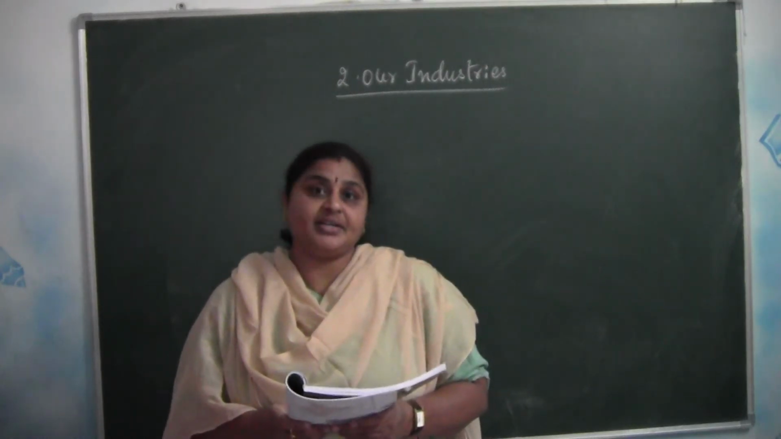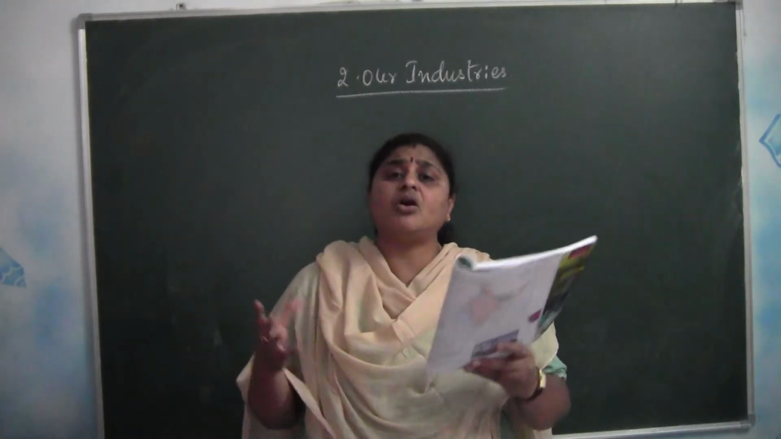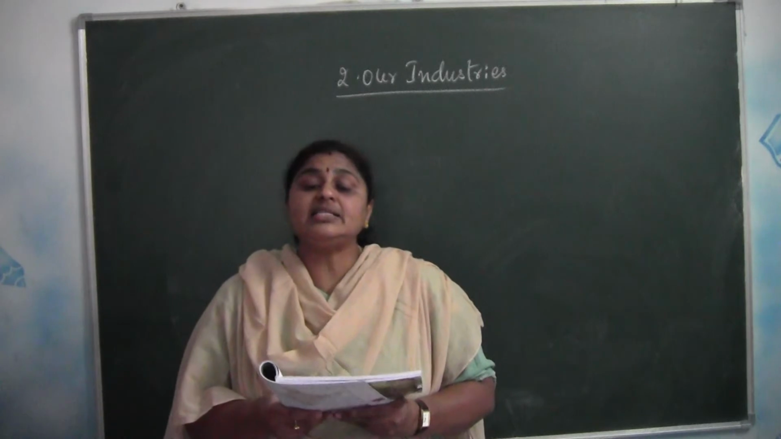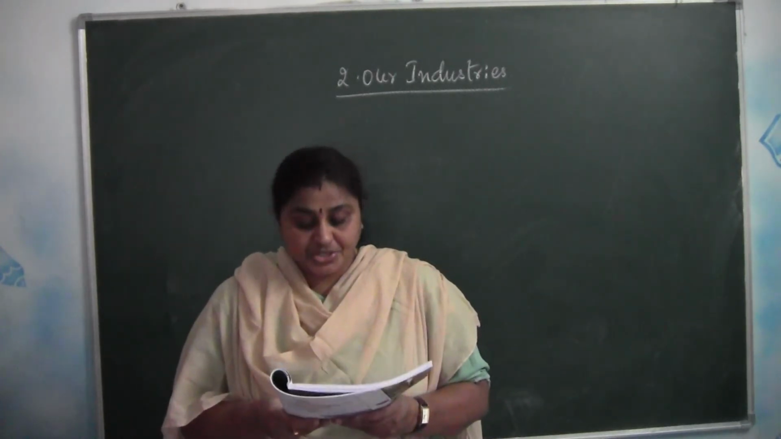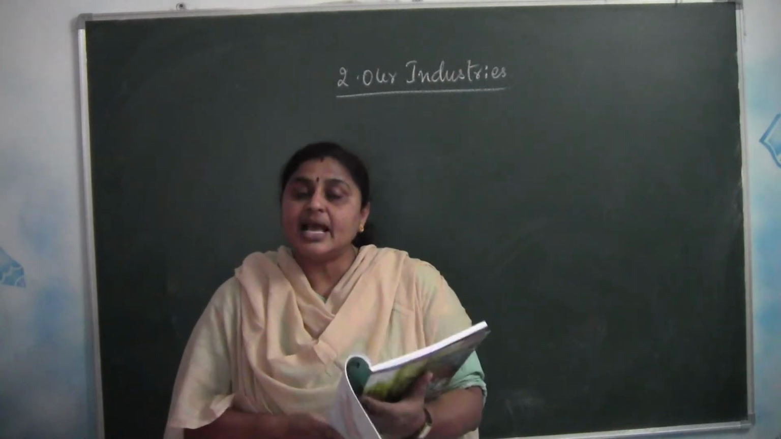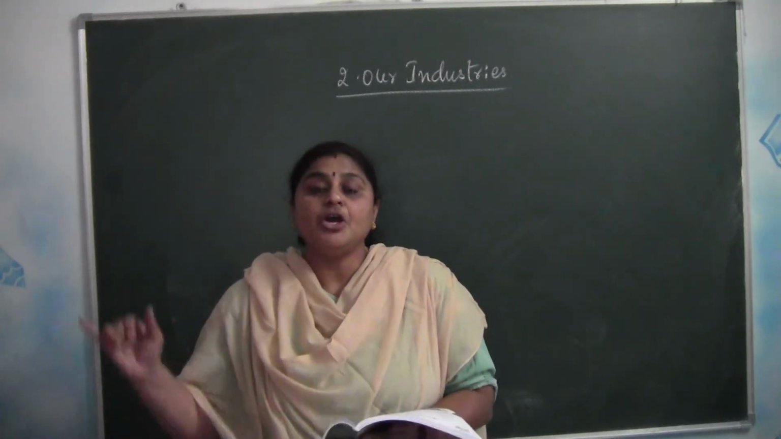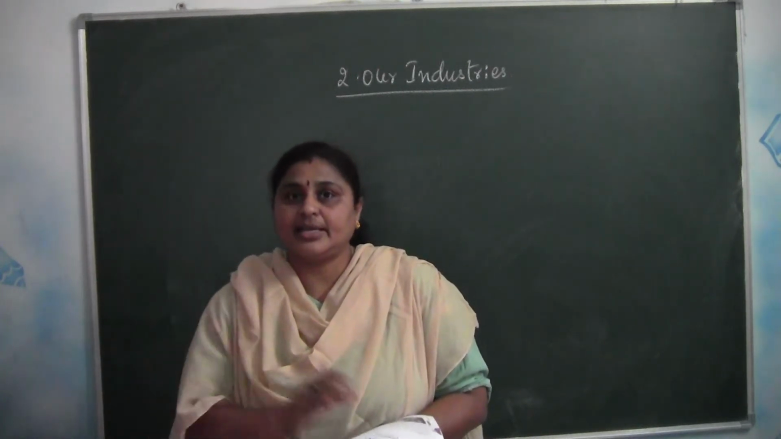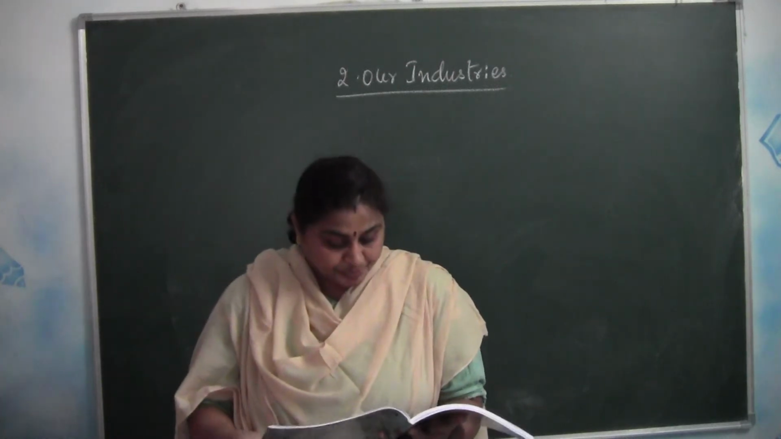Now, types of industry. On the basis of size, is it small, medium or big? On the basis of the size of the industry, these industries are classified into three types: cottage industries, small scale industries and large scale industries. So what are the three types of industries we have? Cottage industries, small scale industries and large scale industries. Now let us learn about each and every industry.